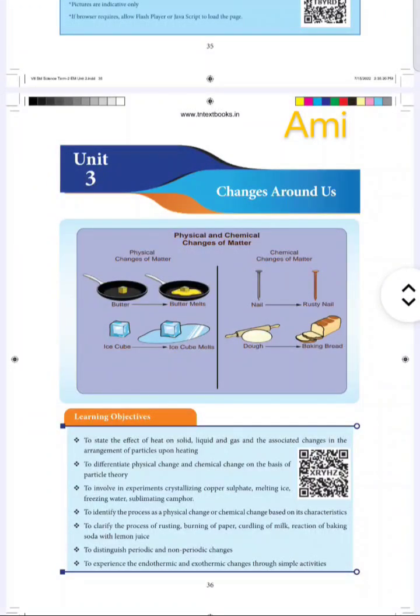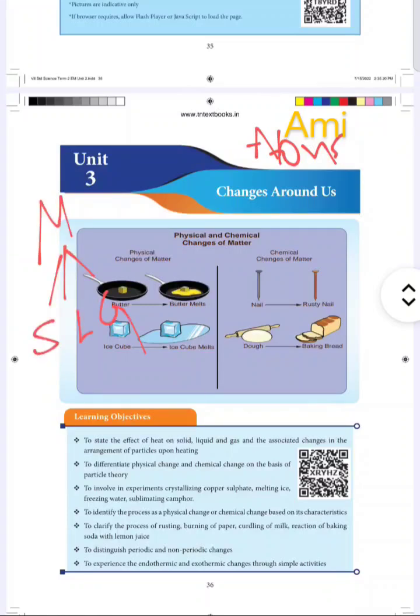So the third chapter in seventh standard science is changes around us. There are various changes in the matter around us. Matter consists of various particles known as atoms, and matter exists in majorly three forms, that is solid, liquid and gaseous forms. Now we are going to see what are the changes which are occurring around us, what are the changes we are observing in the states of matter.